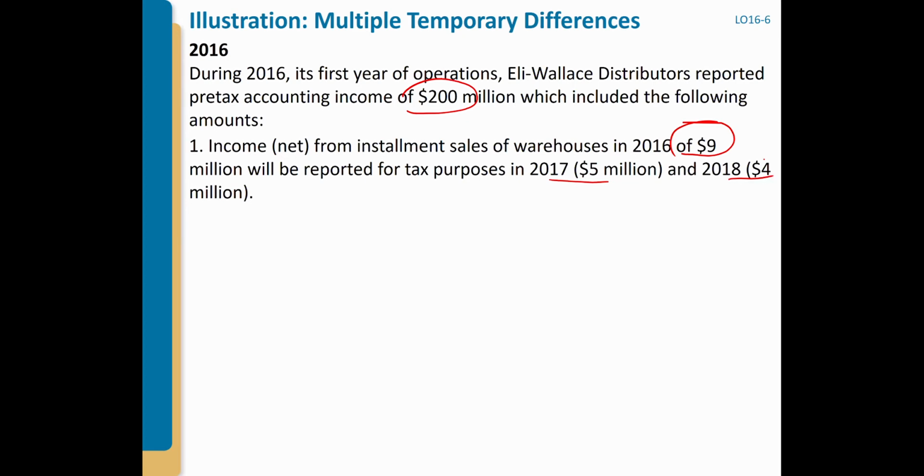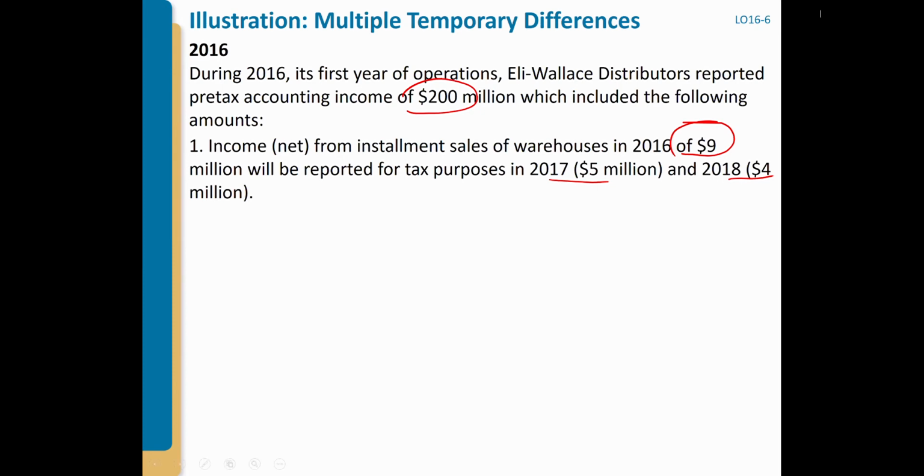Remember the installment sales: we recognize them as sales revenue, but we're going to pay tax later. So in this case, pre-tax accounting income is higher than the taxable income.